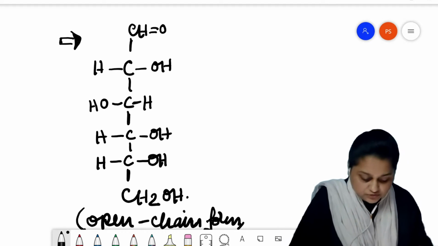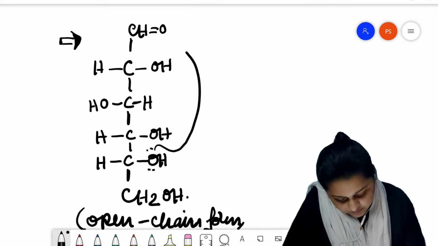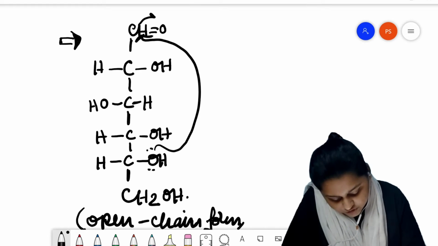Glucose also stays in the hemiacetal form, which looks like this.